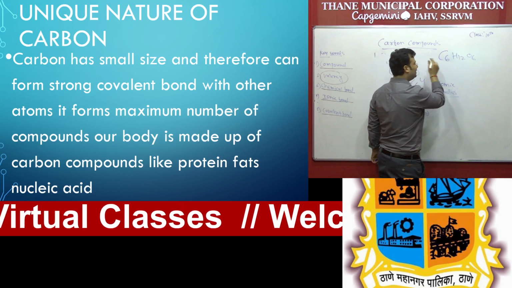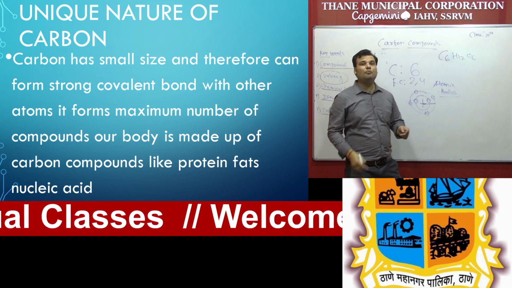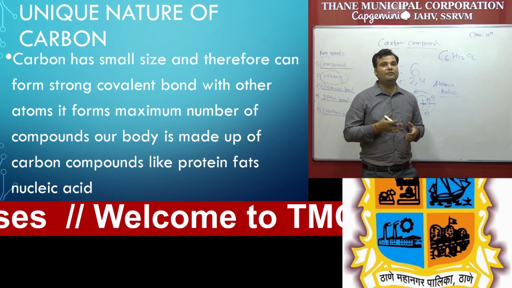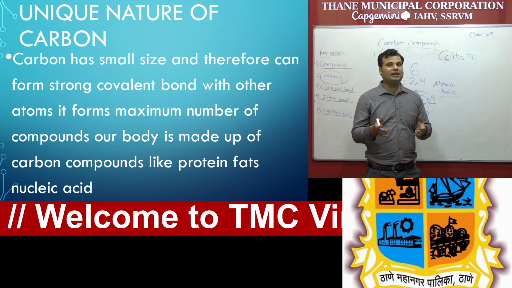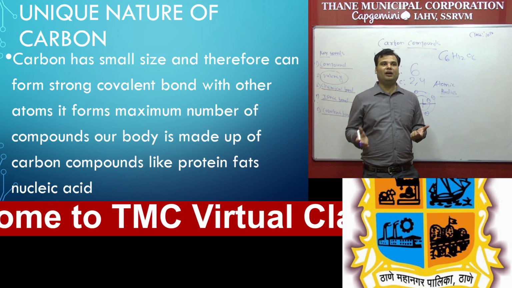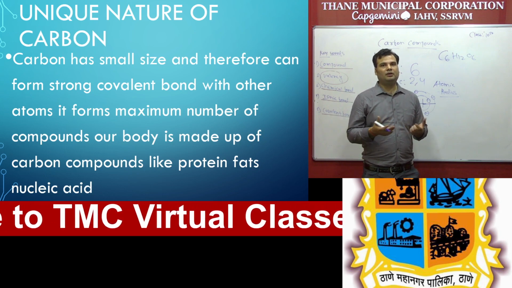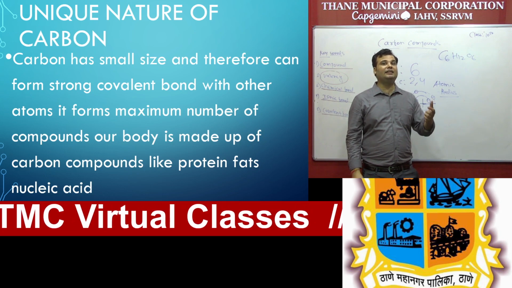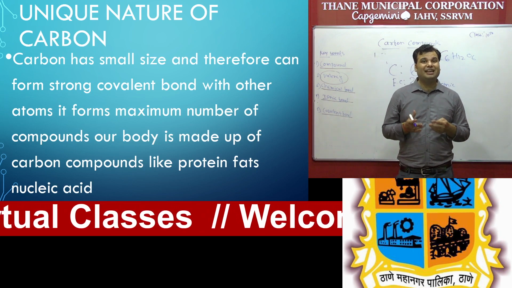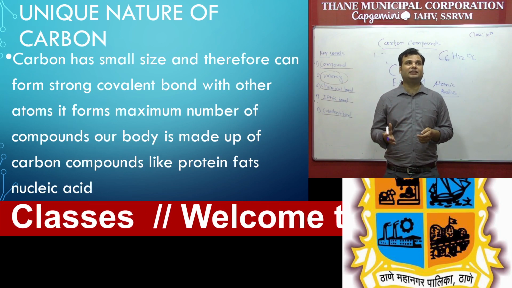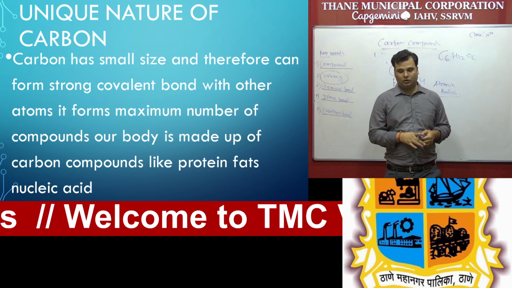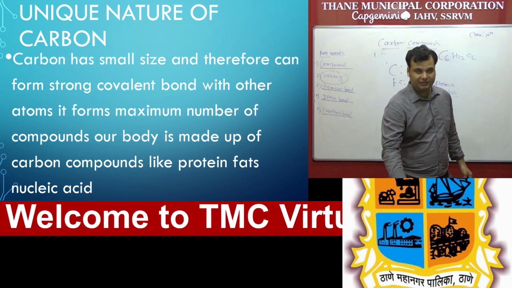C6H12O6. So you can see in carbohydrate, that is carbon. Protein is made up of amino acids. In our body there are 20 different types of amino acids present, in which again you can see the presence of carbon. Nucleic acids, DNA and RNA, are also made up of carbon. They contain ribose sugar, and ribose sugar means carbohydrate, and they contain carbon. So we can say that carbon has a unique nature: 70% of our body is made up of carbon only.